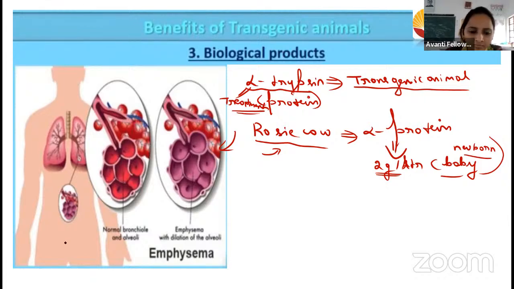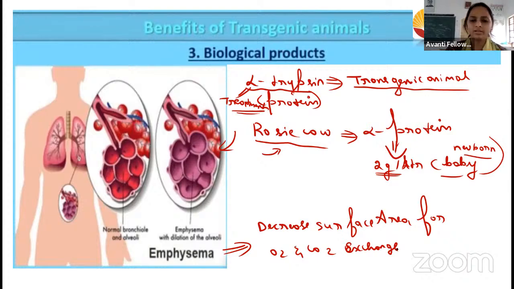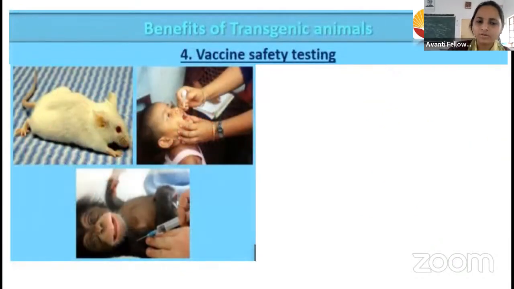In emphysema, which you will study in respiratory disorders, the surface area for oxygen and carbon dioxide exchange decreases. This is treated with the help of the alpha trypsin protein. So I think you understood this.